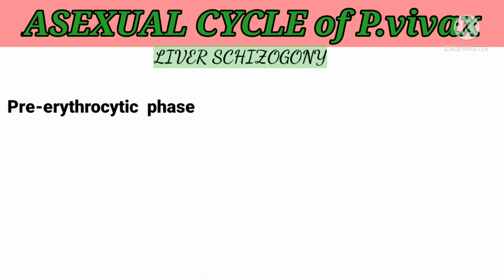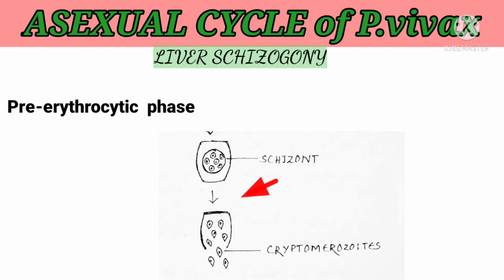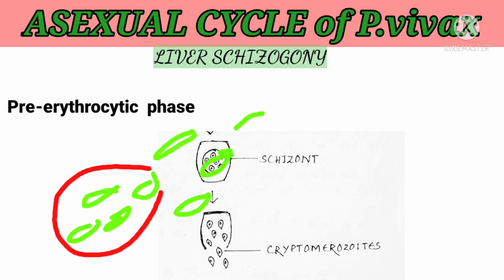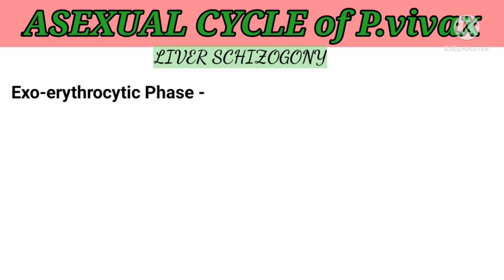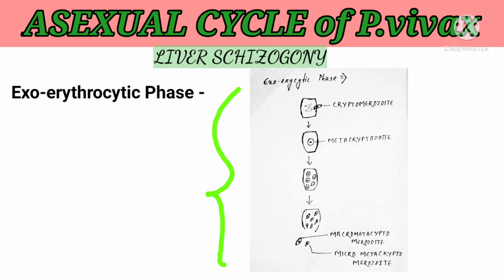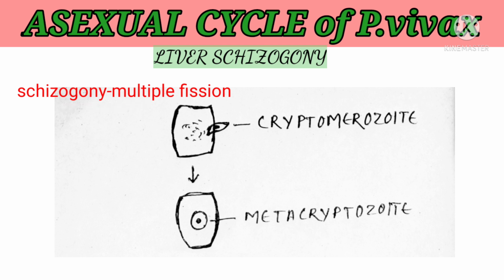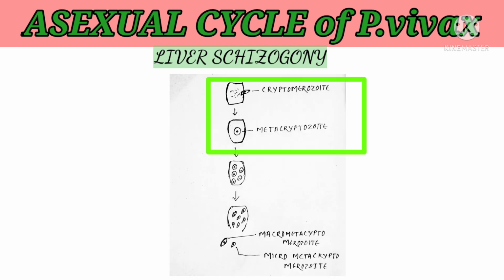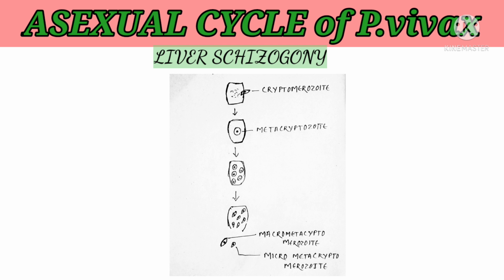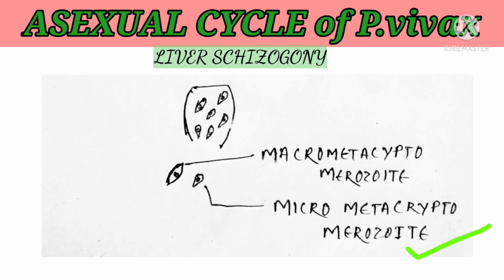Those schizonts multiply by multiple fissions and become cryptomerozoites. Due to the large number of cryptomerozoites, the liver cells burst and the cryptomerozoites are liberated. Then comes the exoerythrocytic phase, where the cryptomerozoites enter fresh liver cells to become metacryptozoites. These also undergo schizogony to produce an enormous number of metacryptomerozoites. Remember, the metacryptomerozoites are of two types: micro metacryptomerozoites and macro metacryptomerozoites.